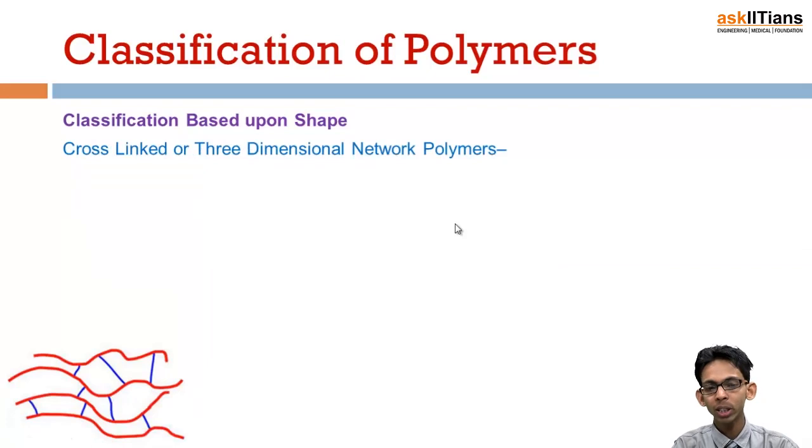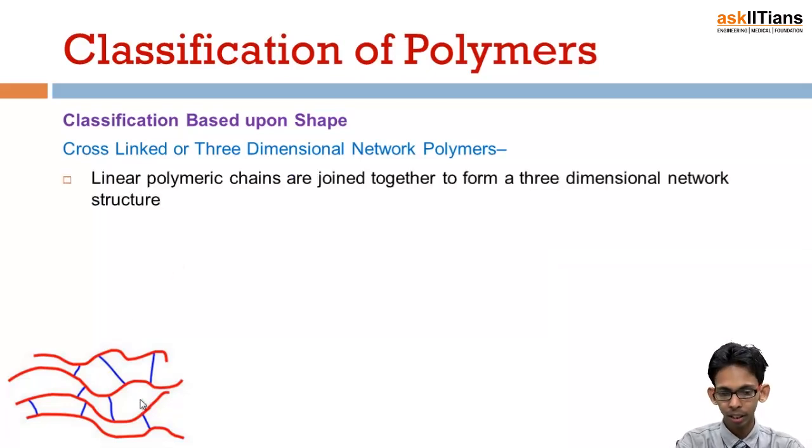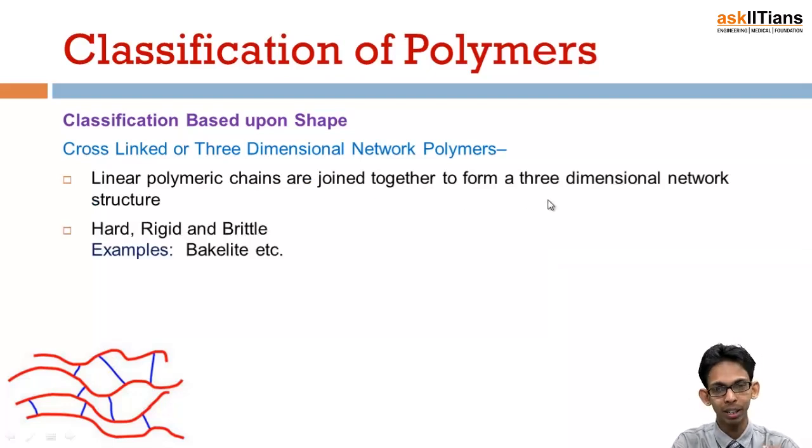Next is cross-linked or three-dimensional network polymers, in which the different chains are cross-linked together. Linear polymeric chains are joined together to form a three-dimensional network type structure, and they are very hard, they are rigid, and they are brittle.